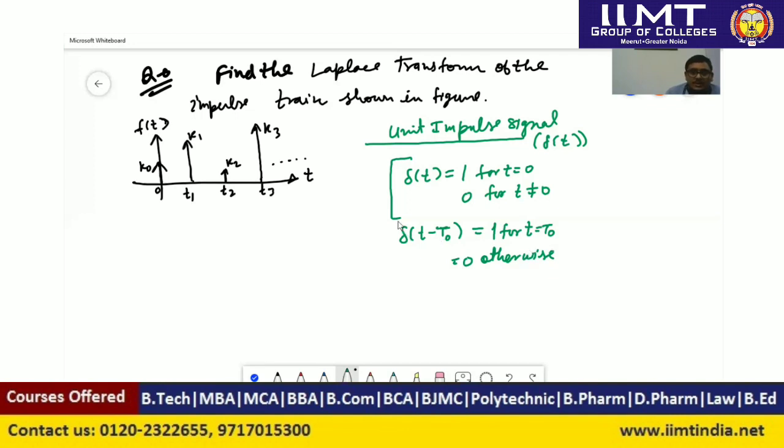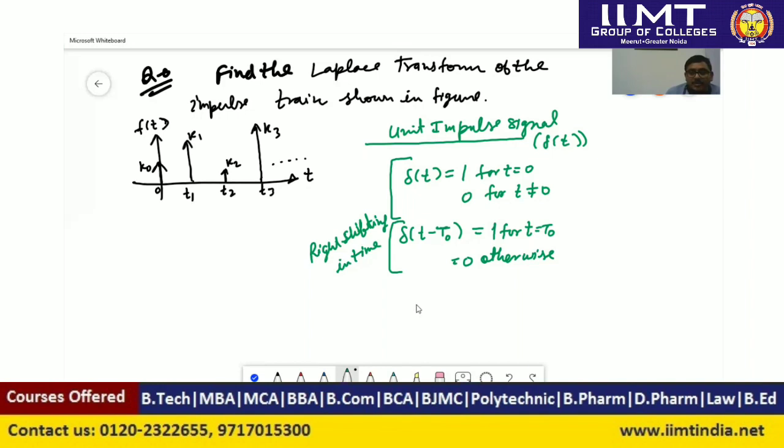So this signal is shifted by time t naught towards the right, that is right shifted, and we can say that it is delayed by time t equal to t naught. So this is right shifting in time, right shifted by the time t equal to t naught.